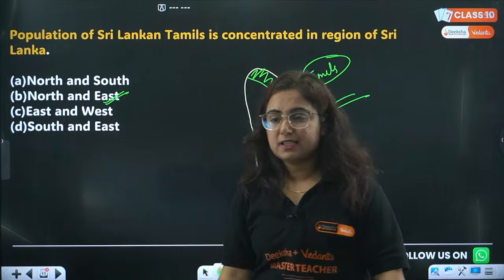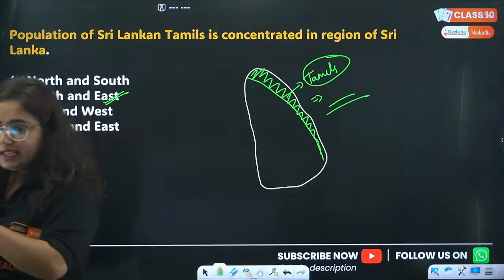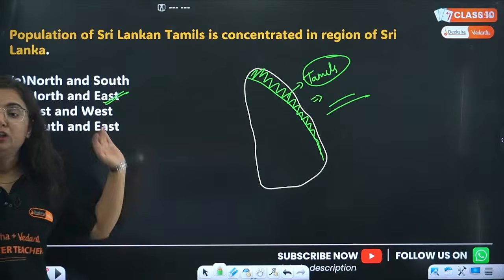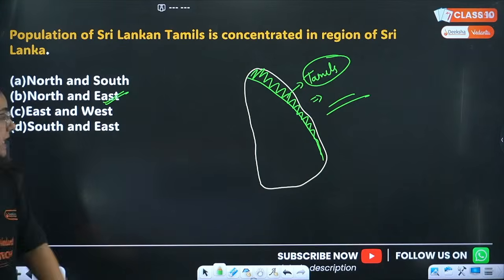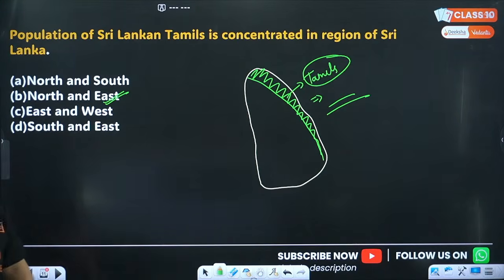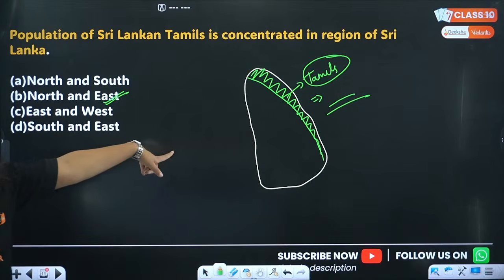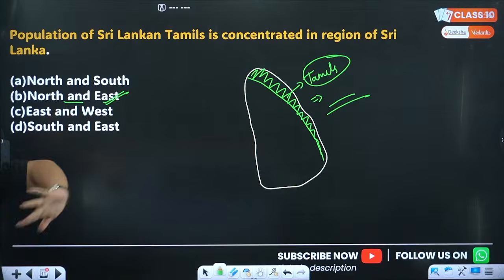Northeast is the correct answer. B is the correct answer. Habiba, D is not the correct answer. Northeast region. Okay? Get it?